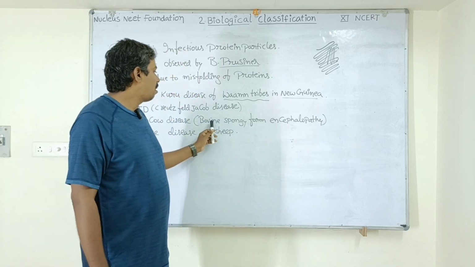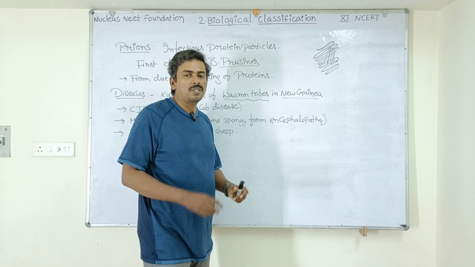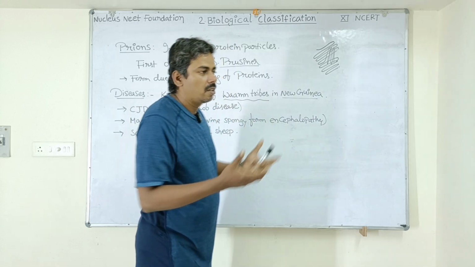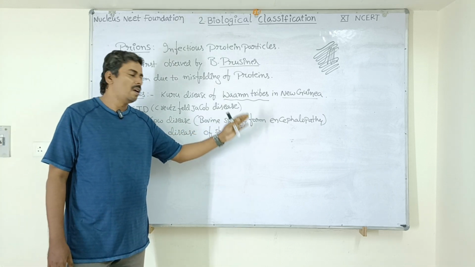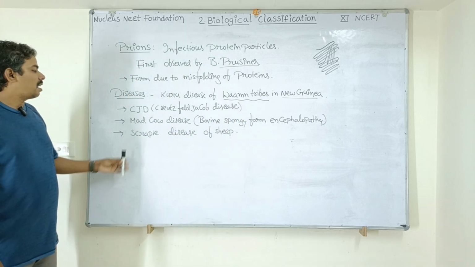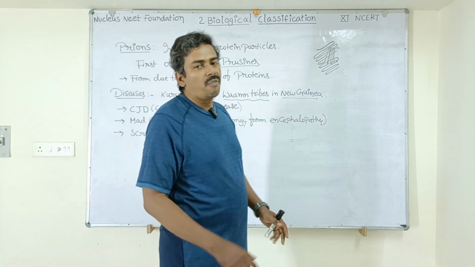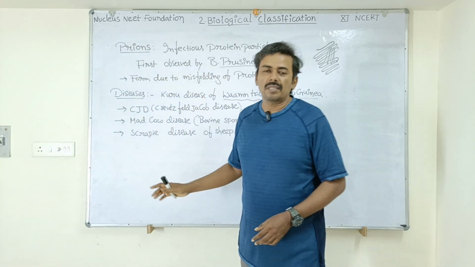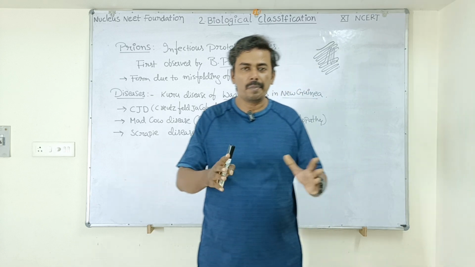That's why it is called bovine spongiform encephalopathy. The nervous tissue in the brain becomes spongy. Next, another disease is the scrapie disease of sheep. The sheep suffer with this disease called scrapie disease, which is also a neurological disorder caused by prions.